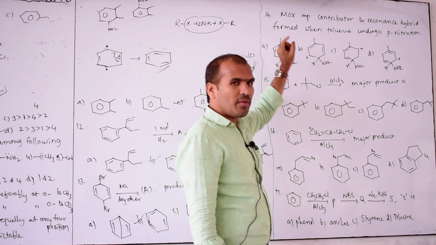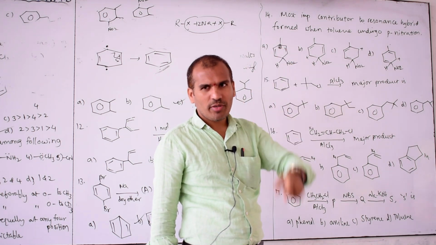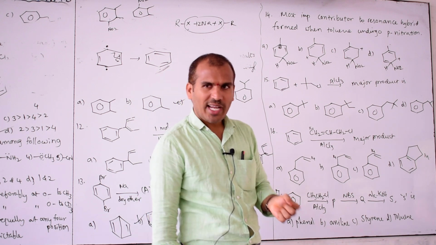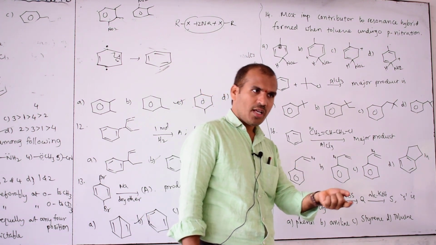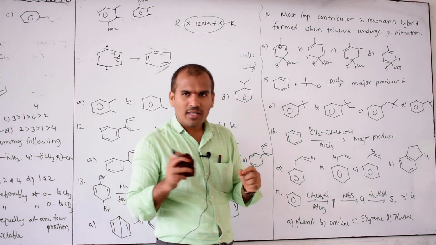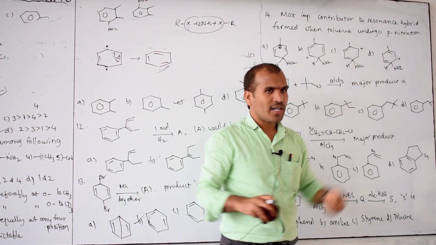Toluene means what is there? On benzene, methyl. Is methyl a donor group or a withdrawing group? Donor group is an ortho, para director. Therefore, nitration takes place at the ortho position or para position. All these are which one? Resonance structures. Then here they given important contributor.